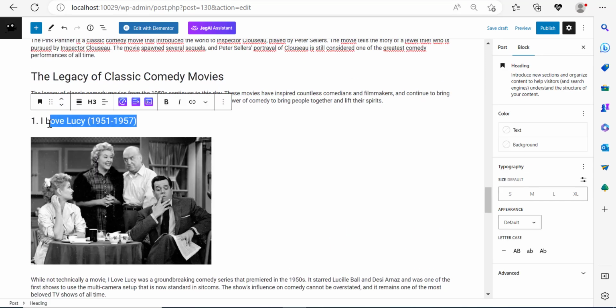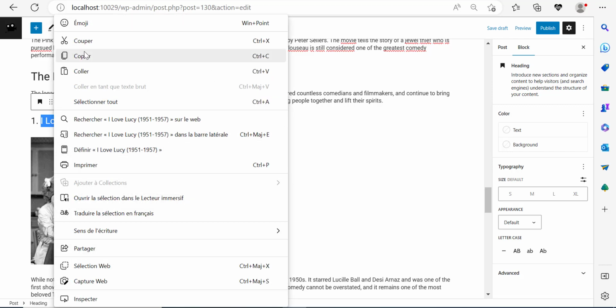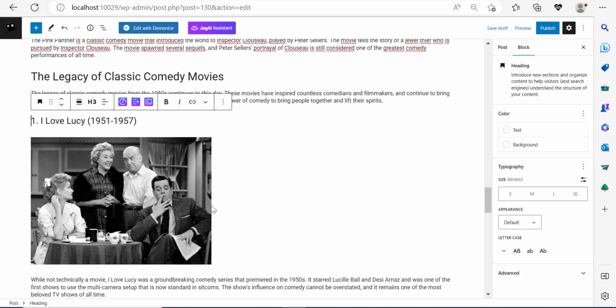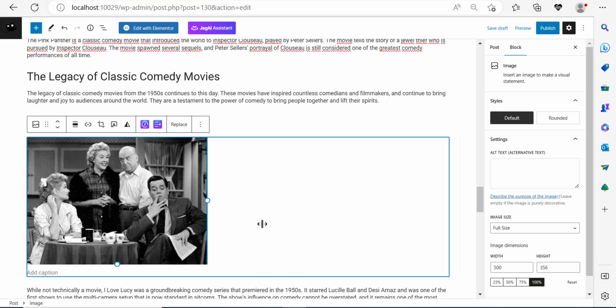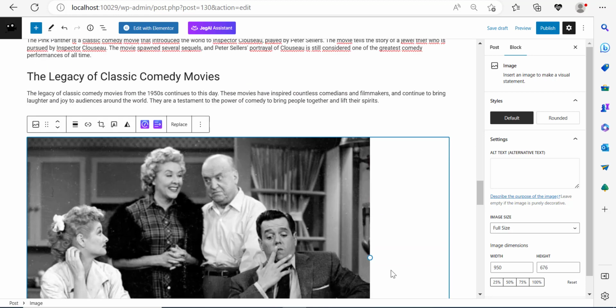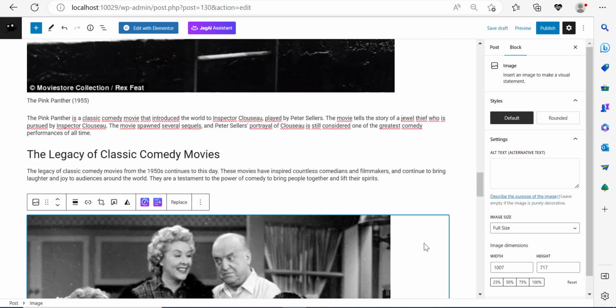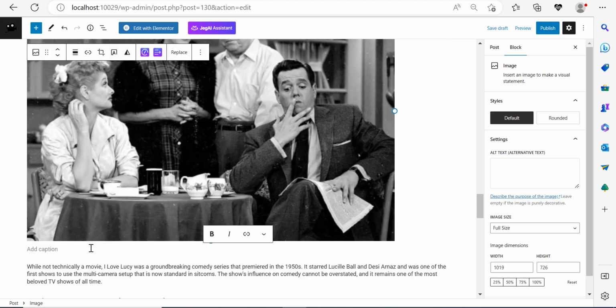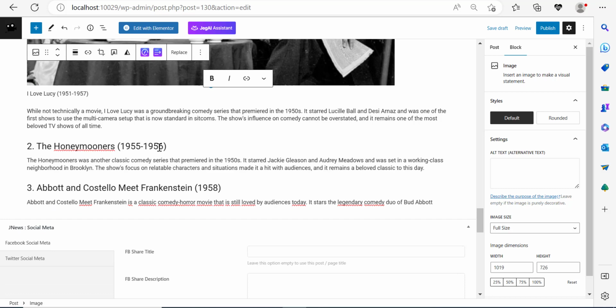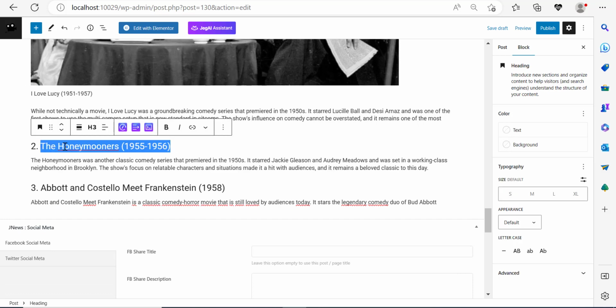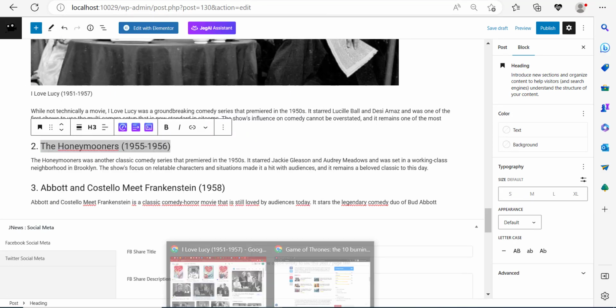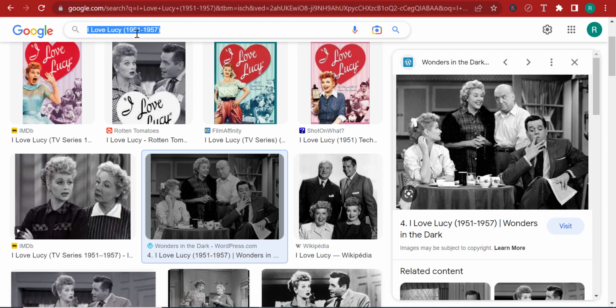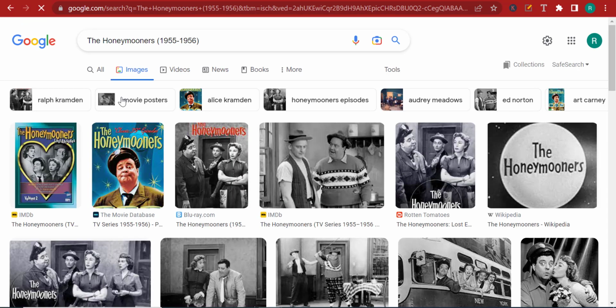So here, let me go and take this title, scroll down, click on the image, scale it, make it bigger, right, kind of like that. And let me just add a caption to it. Let me scroll down over here, The Honeymooners. That sounds like a good title. So let me go back over here and just search for The Honeymooners. And I think this one will look good, right?